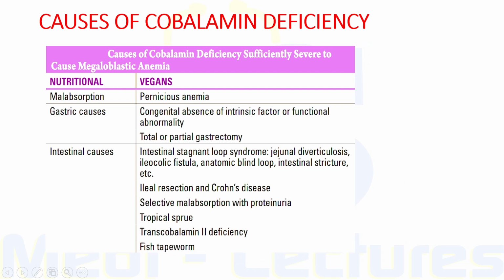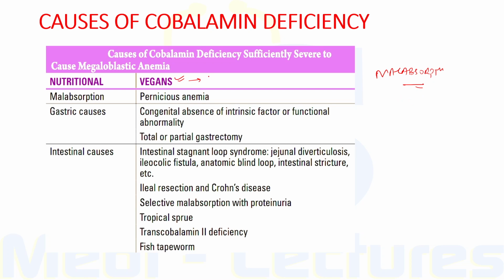Now these are the causes of cobalamin deficiency which are sufficiently severe to cause megaloblastic anemia. It is more commonly due to malabsorption as compared to nutritional deficiency or inadequate dietary intake, which can be seen in vegans.